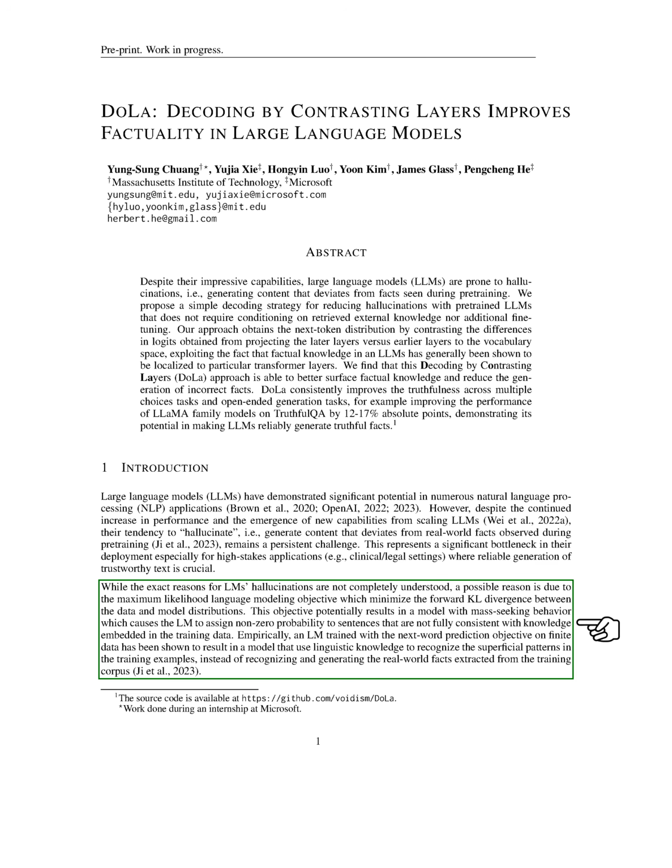One theory points to the way they're trained. They're designed to minimize the difference between the data they're trained on and the data they generate. This can lead to models that assign some probability to sentences that don't align with the facts in the training data. In practice, this means the models often recognize patterns in the training examples, rather than understanding and generating real-world facts.